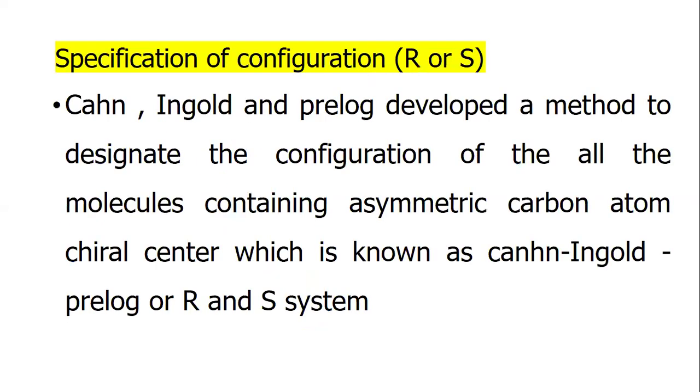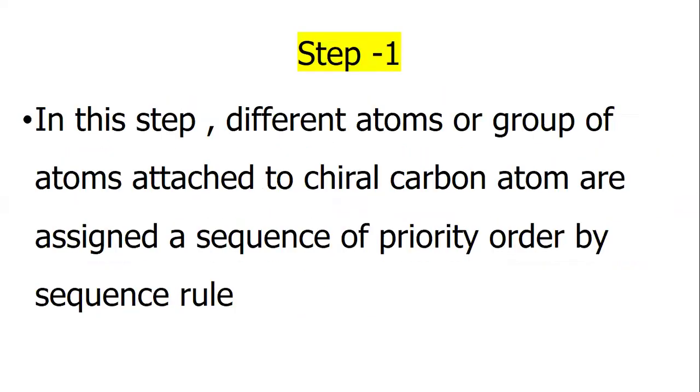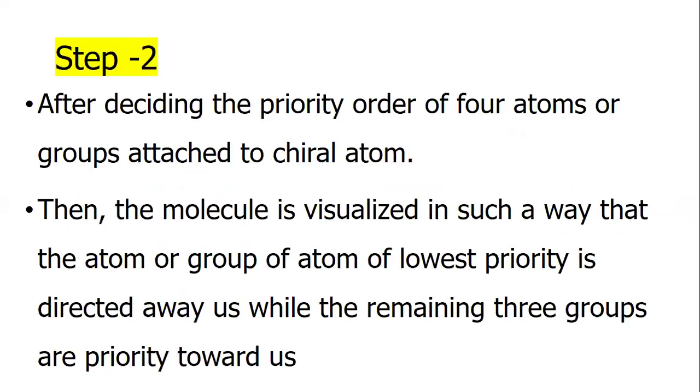Specification of group configuration, R or S. Cahn, Ingold and Prelog developed a method to designate the configuration of all molecules containing an asymmetric carbon atom, a chiral center, which is known as the Cahn-Ingold-Prelog or R and S system. Step 1: different atoms or groups of atoms attached to the chiral carbon atom are assigned a priority order by the sequence rule.